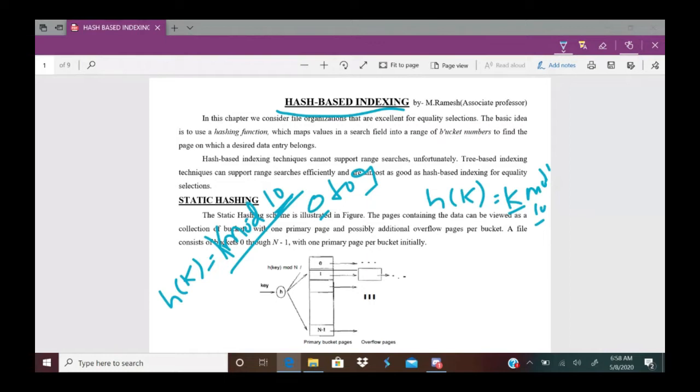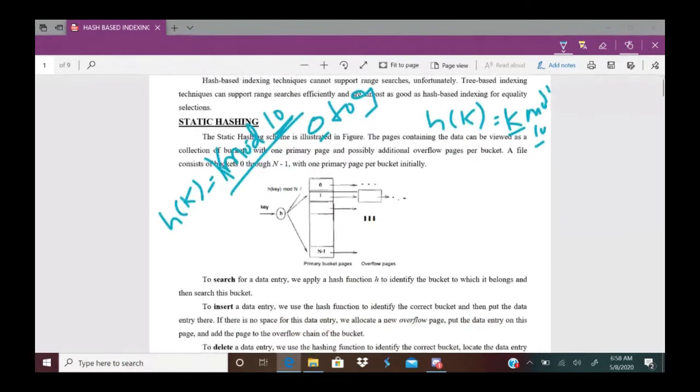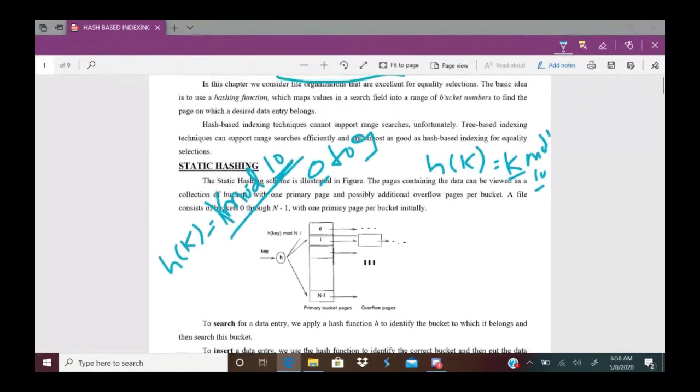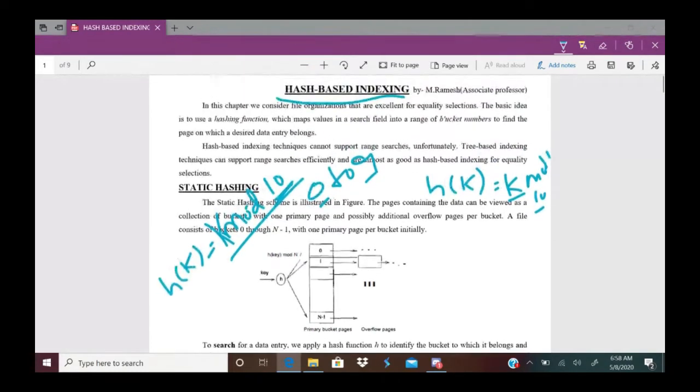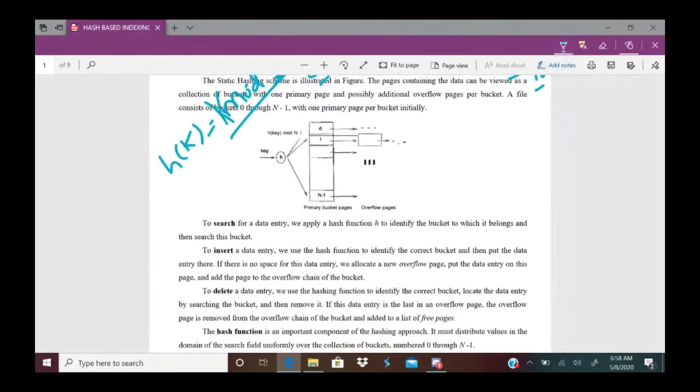First, we'll understand some terminology. Here, a hash index uses some index fields. That index field entries will be stored into the buckets. Here we call these the buckets. These are called bucket 0, 1, 2, 3, 4 up to n-1. These are called primary bucket pages.